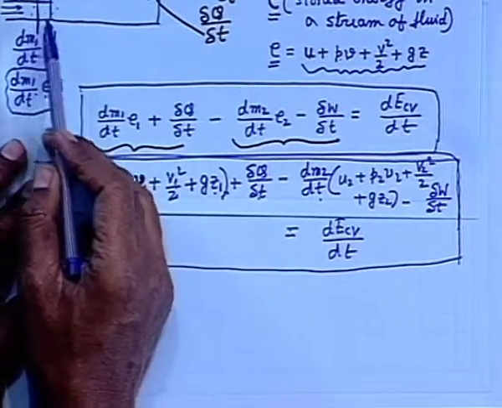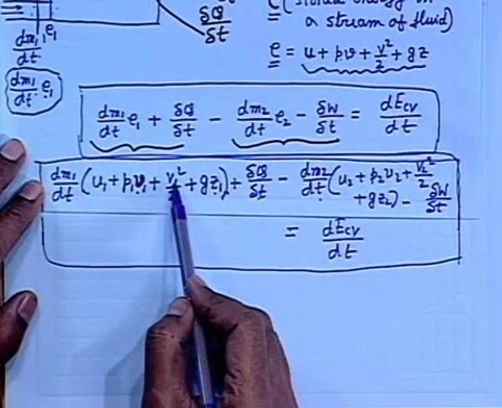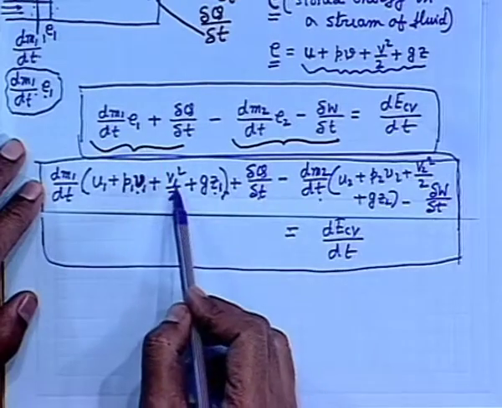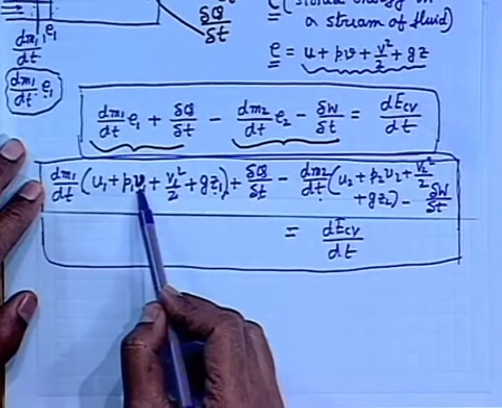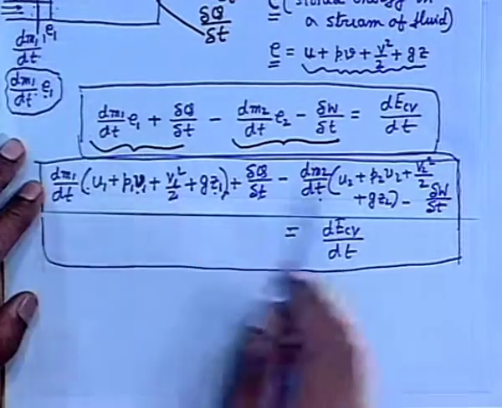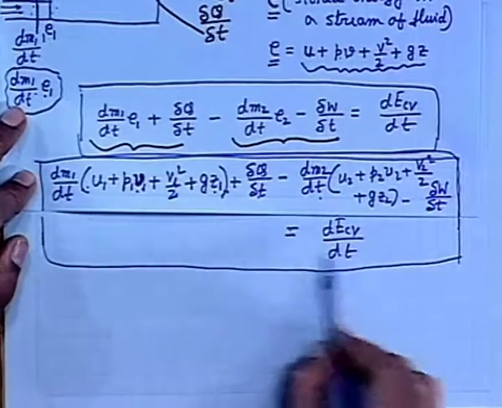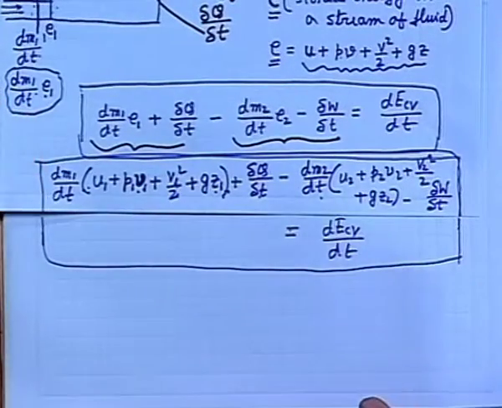Do not ask me, sir, there is a variation of velocity; there has to be an average velocity, obviously. But here we always assume that all properties, not only the velocity v, but specific volume, internal energy, all these things are uniform across a cross section and invariant with time. Then it becomes as simple as this. This is only the accountability of energy for the control volume.